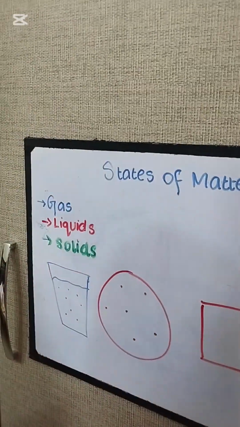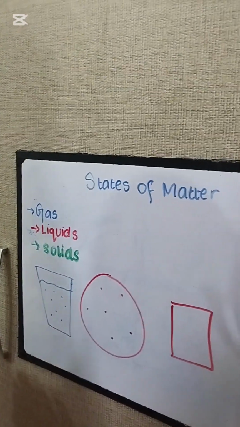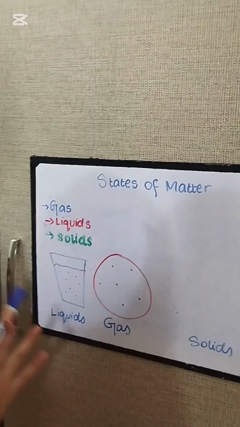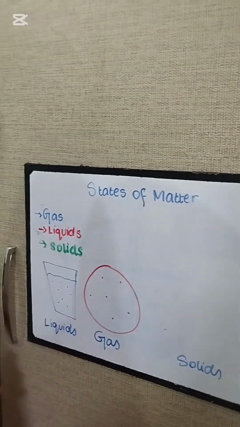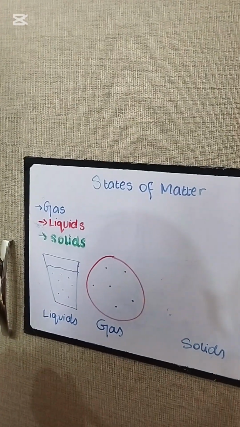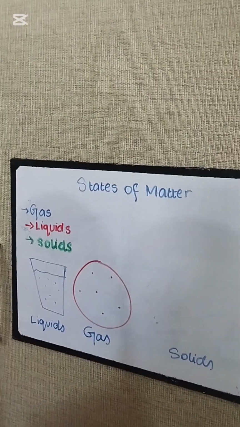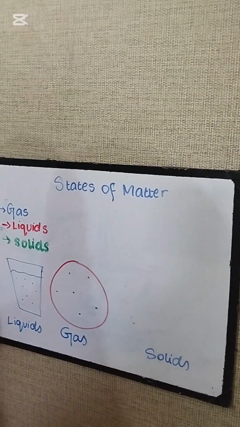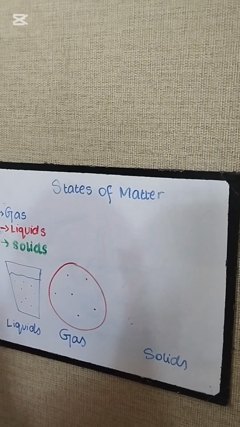So in liquids, the particles are not packed tightly together, but they are close together, and they move randomly. These properties make liquids nearly incompressible. They can be compressed, but with difficulty. Their densities are higher than gases, and gases have lower densities. Gases have very small densities due to their particles being very widely apart with no order whatsoever.